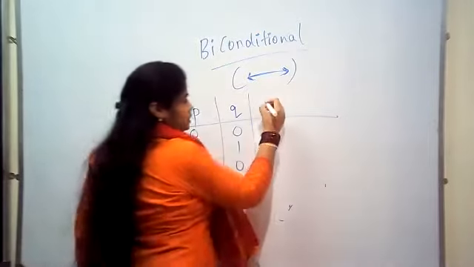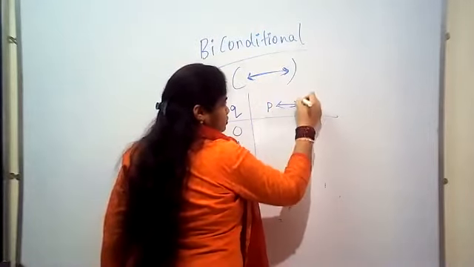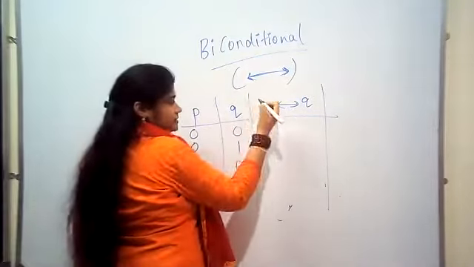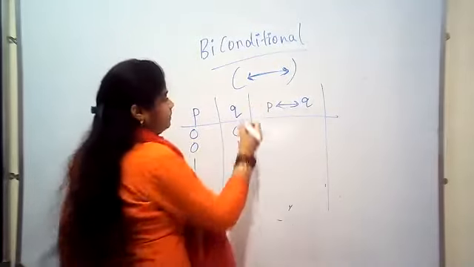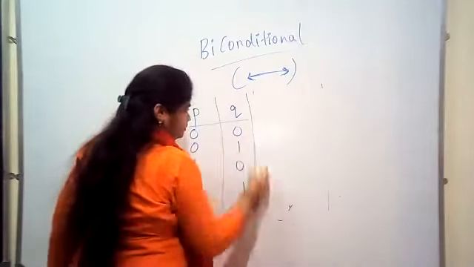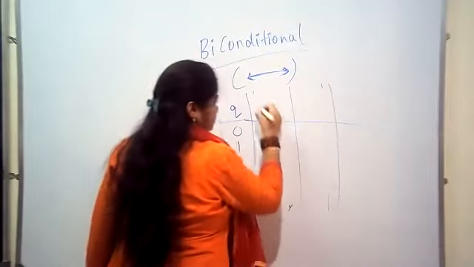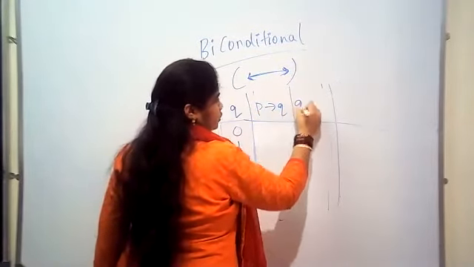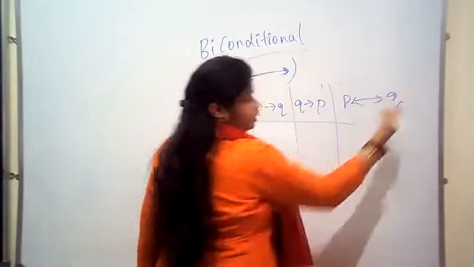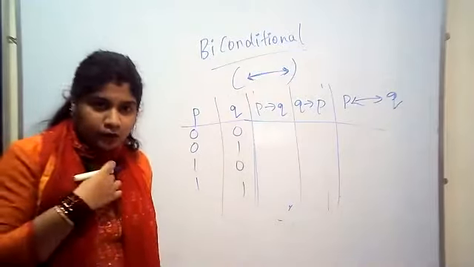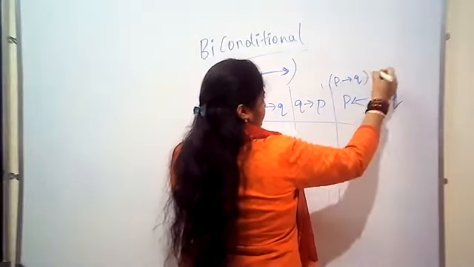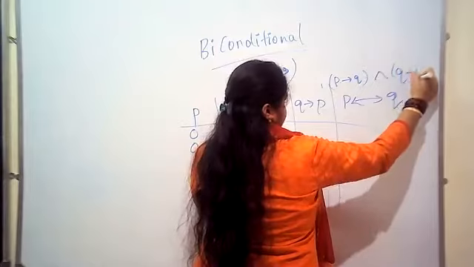So P biconditional Q is represented as P conditional Q, conjunction Q conditional P.